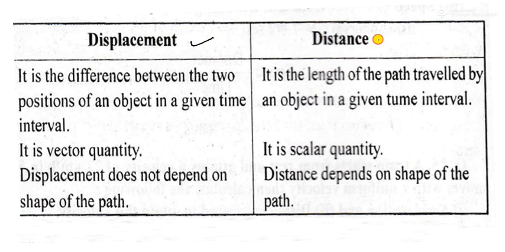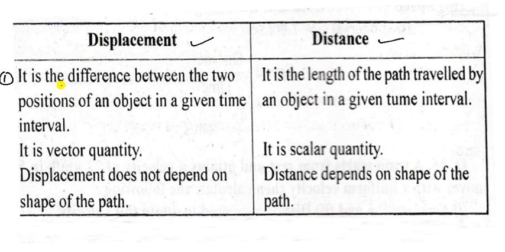Let us see the difference between displacement and distance. It is given in front of you. First, displacement is the difference between the two positions of an object in a given time interval, but distance is the length of the path traveled by an object in a given time interval.